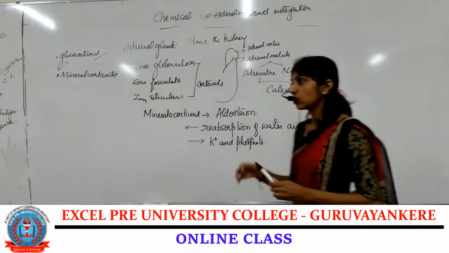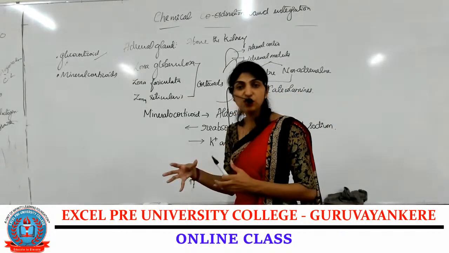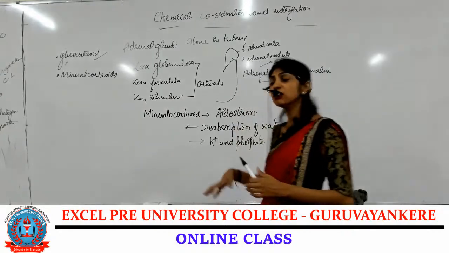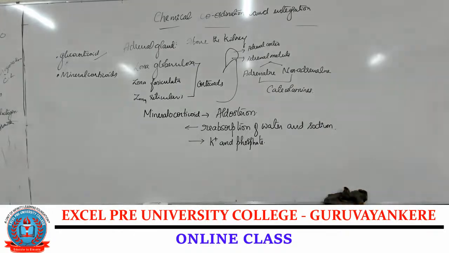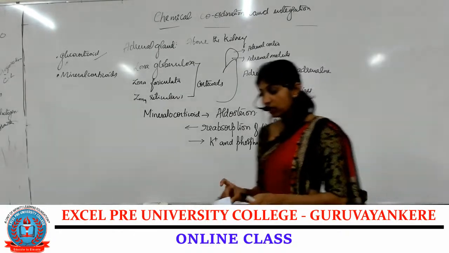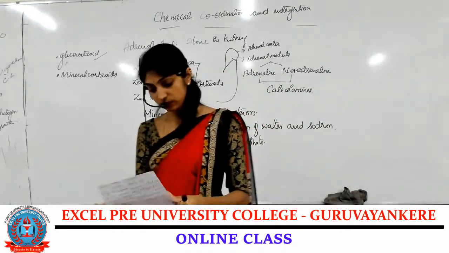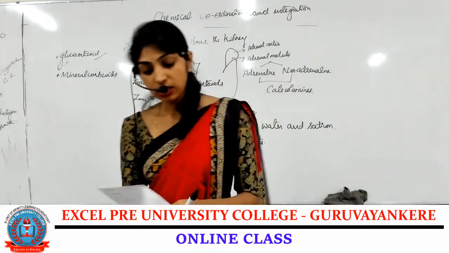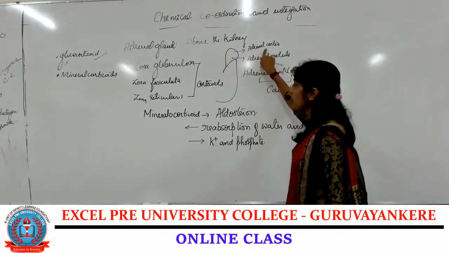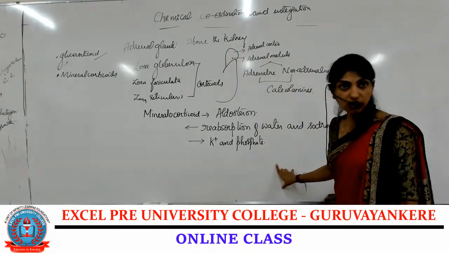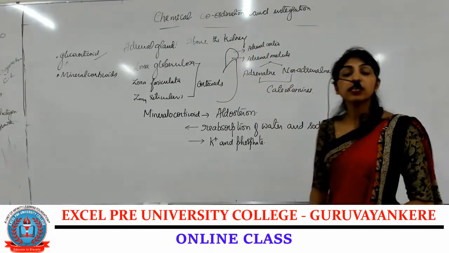Along with it, it also helps to throw out waste products, that is, it helps to excrete potassium and phosphate. Okay, this is about mineralocorticoids.